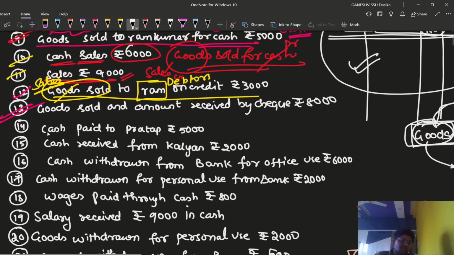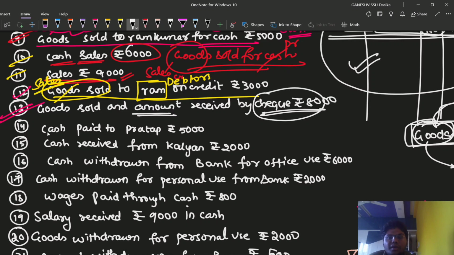Now my question is, goods sold and amount received by check, rupees 8,000. So check is coming in because we are receiving a check by selling the goods. So debit what comes in. We are required to debit the check account, but we are going to replace check by bank.